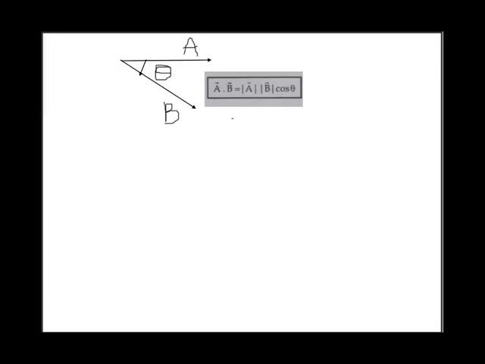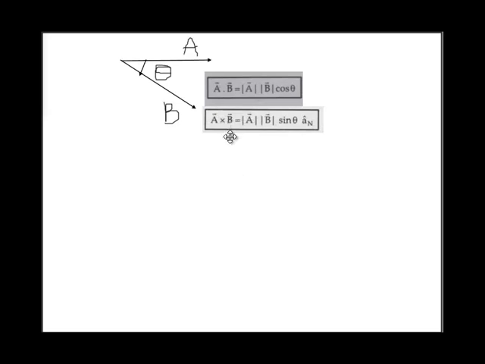Then the next type of multiplication is cross multiplication. For that, consider the same example. Let's have this vector A and B with angle theta, and if you take the cross product of these two vectors, then the resultant formula you will get will be like this. This is the formula for cross multiplication.